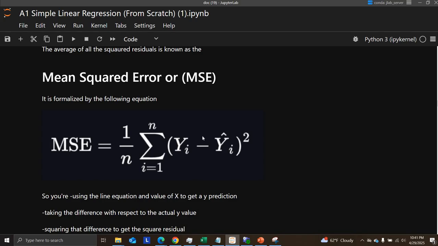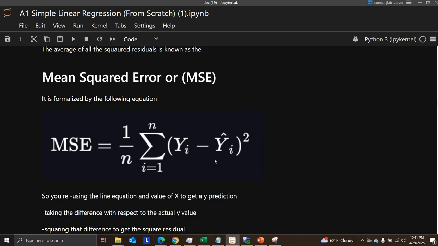So that's going to give you a function. It's actually going to be a three-dimensional function for simple linear regression. For multilinear regression, it's going to be more and more dimensions, but for the simplest case, and I'll show that later on, you're going to have a 3D function where MSE is dependent on how you're changing m and b.